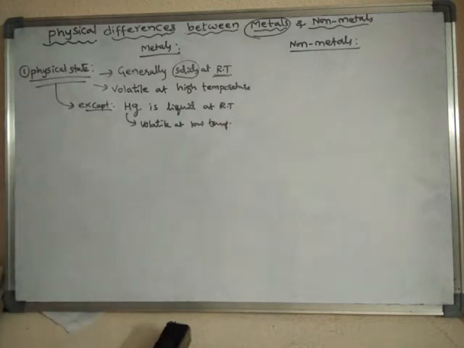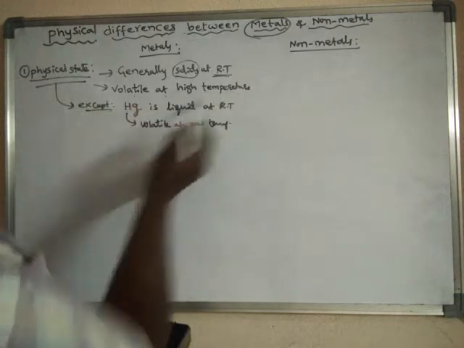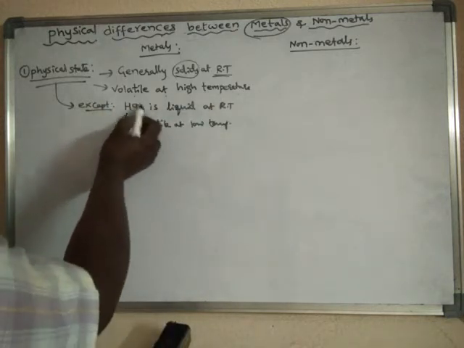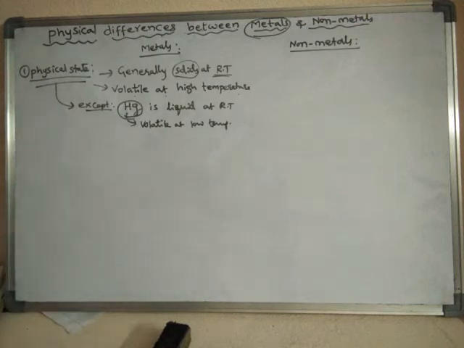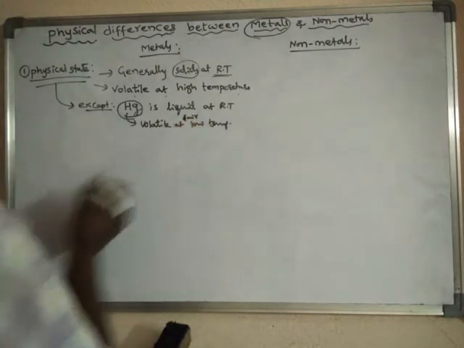What is the meaning of volatile? Converting into vapor. Upon heating, the material converts into vapor. Such a property is said to be volatile property. Generally metals are volatile at high temperatures, but mercury is a metal that still volatilizes at a very low temperature.